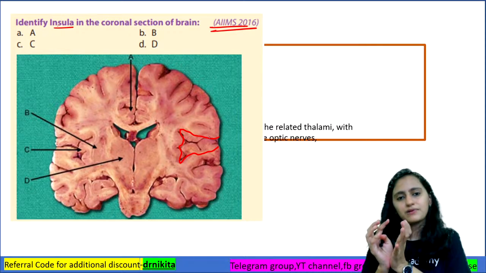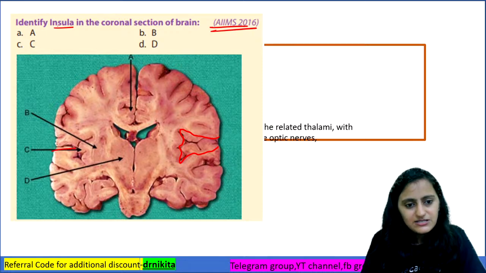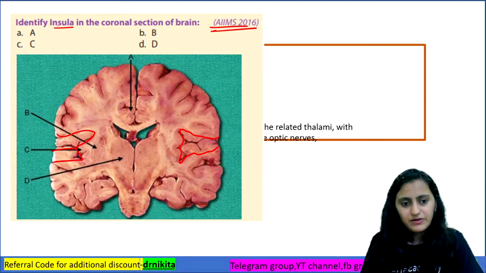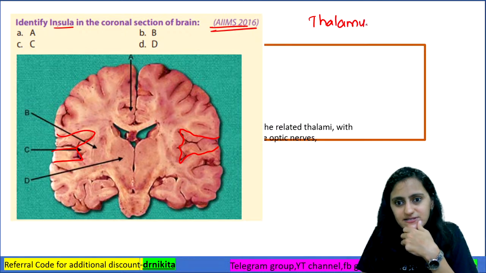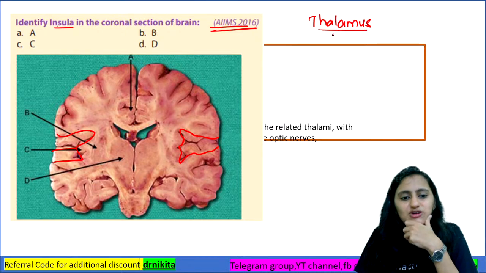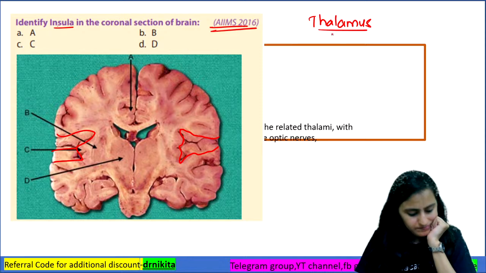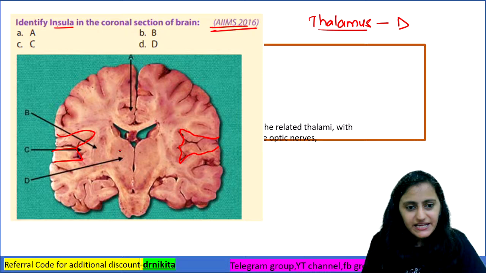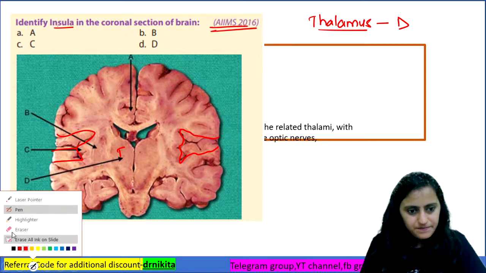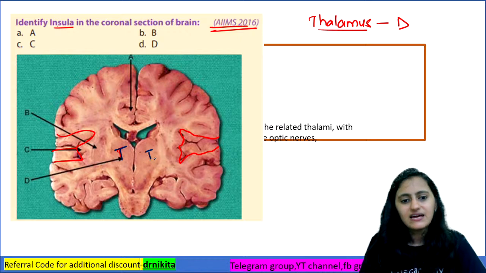It's the island of the brain where you have the three lobes coming together. So this structure C is the insula. And which structure is the thalamus here? It is structure D. So D is the thalamus.